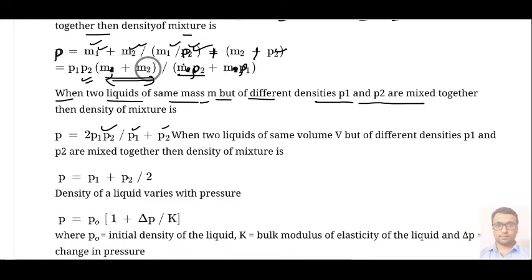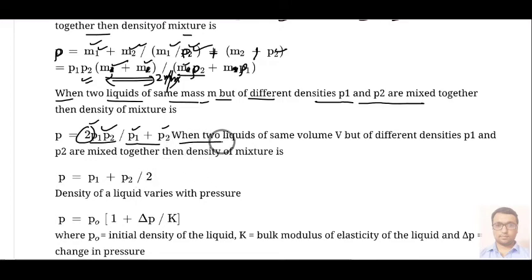Then in the numerator we have 2m and in the denominator we have m, so m cancels out and we get a factor of 2. So the formula will be twice ρ1 ρ2 upon ρ1 plus ρ2.